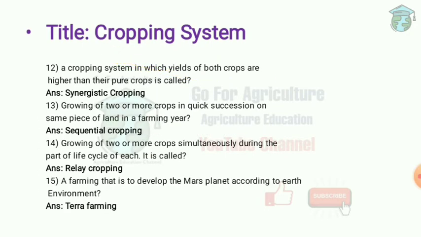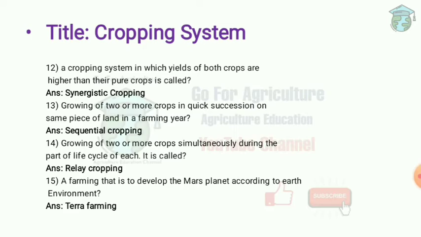So next question is, a cropping pattern in which yields of both crops are higher than the pure crops is called synergistic cropping. That is, pure crop means sugarcane and both crops, that is intercrop. So the intercrop yield is higher than pure crops. This is called synergistic cropping. Next question, growing of two or more crops in quick succession on the same piece of land in a farming year is called sequential cropping. So sequential cropping is that one crop is grown, then it is harvested, then another crop is grown. So this is a non-overlap cropping.